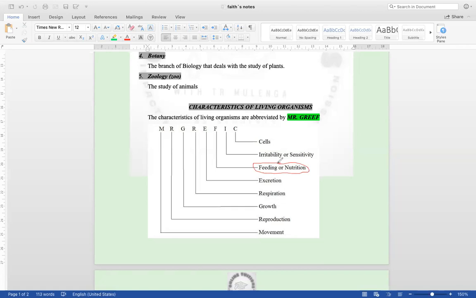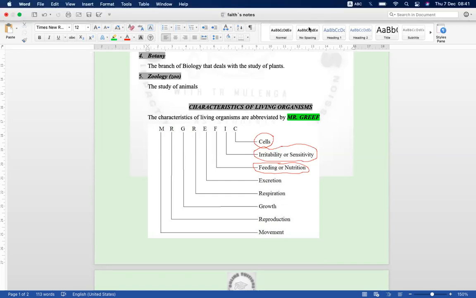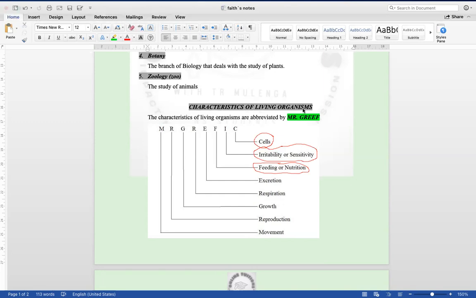When a stone is being crushed, it doesn't feel the pain because they are not very sensitive. So human beings, plants, and animals are able to feel the sensitivity because we are irritable. Then we should also have cells. These cells are the ones that enable us to grow. So these few remarks mark the introduction of the characteristics of living organisms.